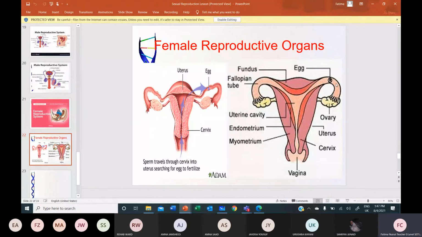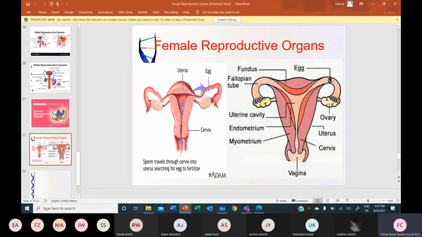The male gamete can move and the female gamete cannot move. By the peristaltic movement, the compression of the muscles of the oviduct, and the presence of cilia inside the oviduct, which help the egg to propel further.